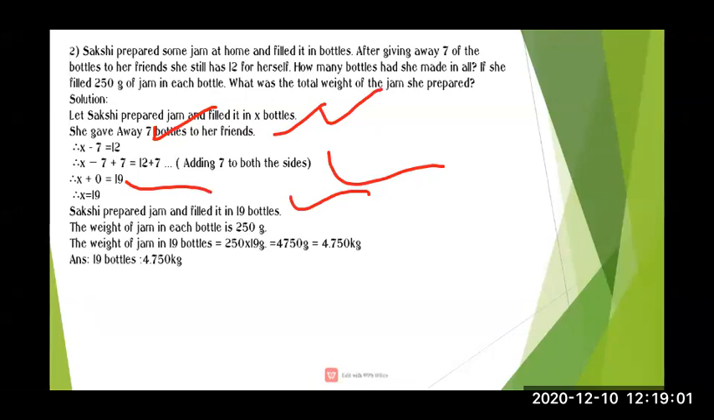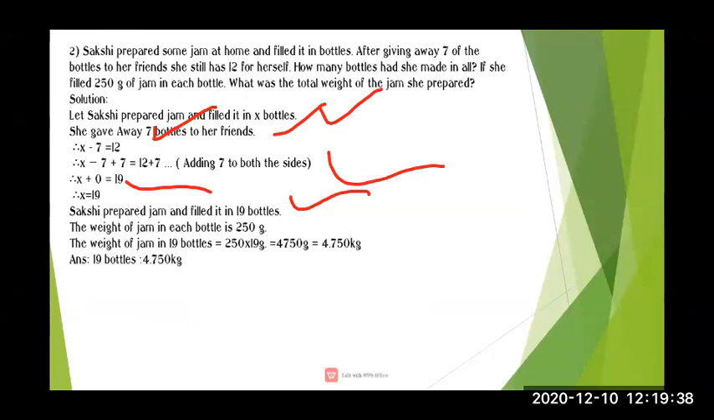Now after that, the second part is our jam. She filled 250 gram of jam in each bottle. But how many bottles do we have? We have 19 bottles. So we have to find the weight of the jam in 19 bottles. Now we know in one bottle she filled 250 gram. So we have to multiply 250 by 19 because we have 19 bottles.